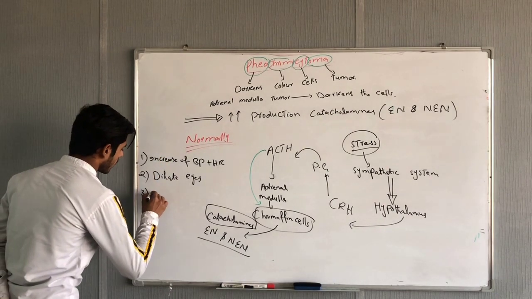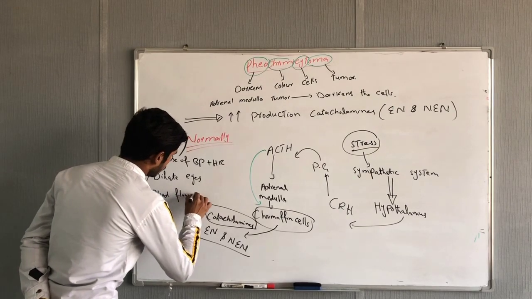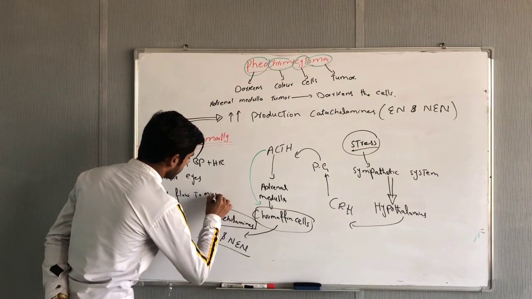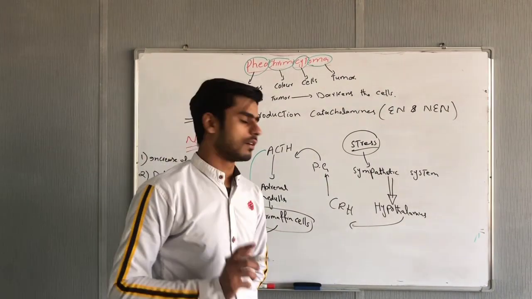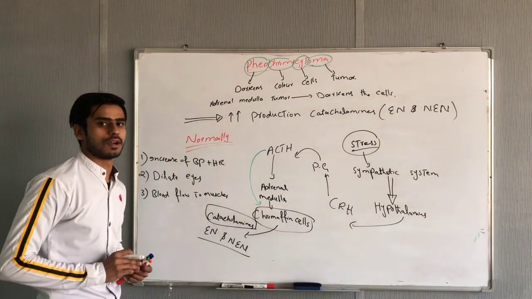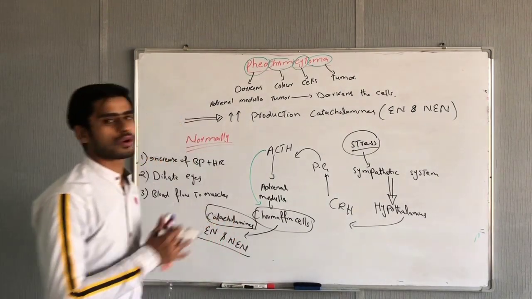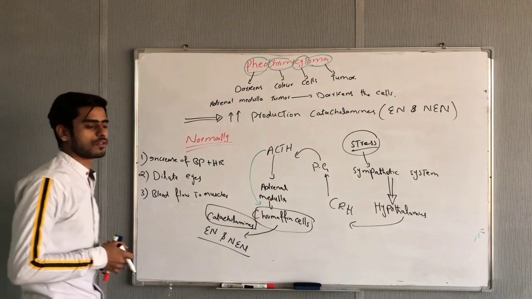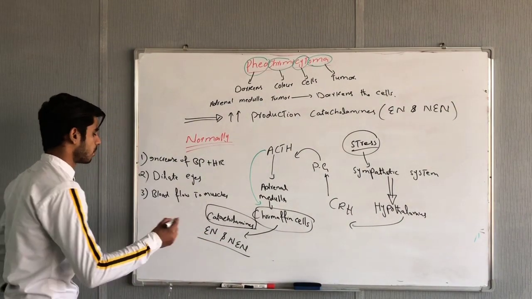Third, more blood flow to muscles, because muscles have to perform their work. If we have to fight, we need more energy and more oxygen to the muscles, so muscles will perform their functions through more blood flow.